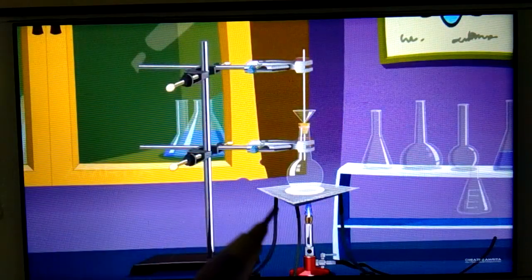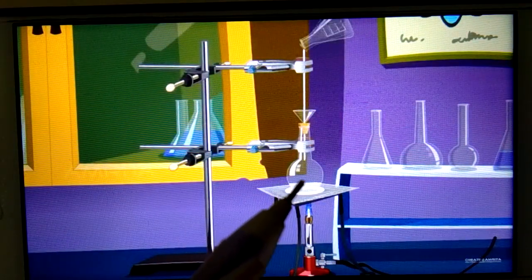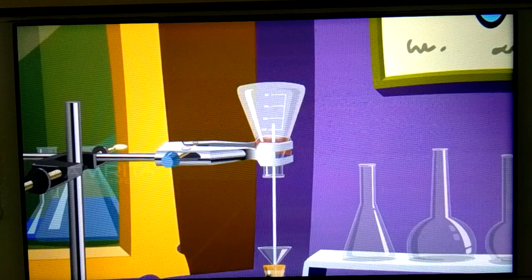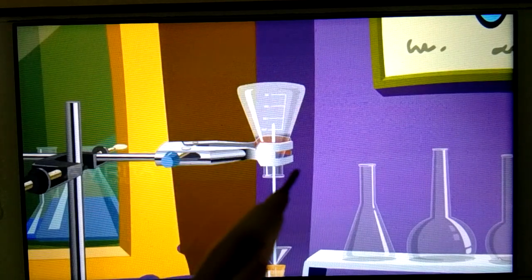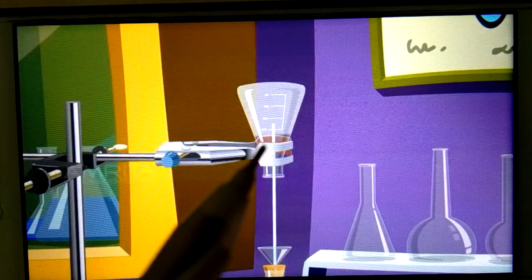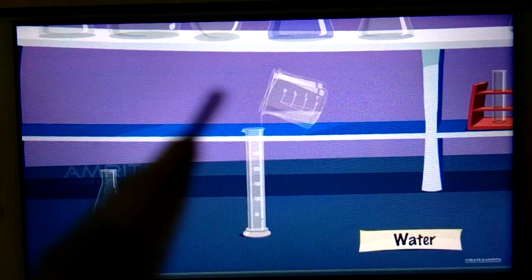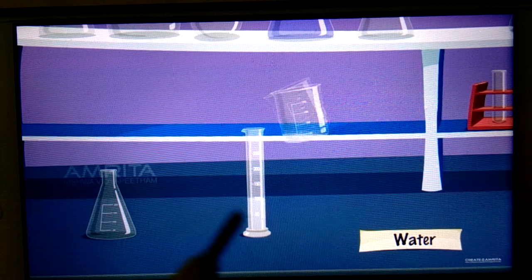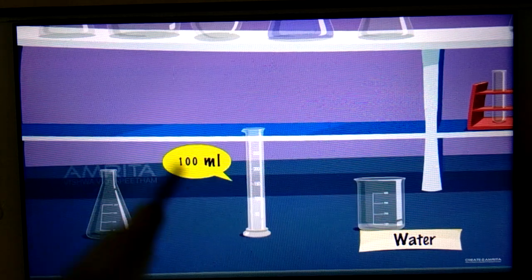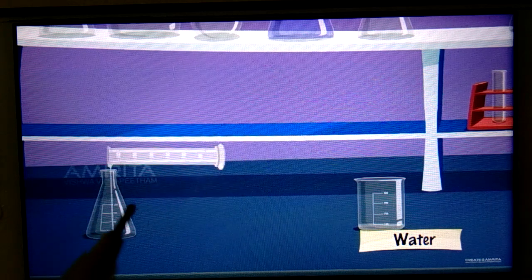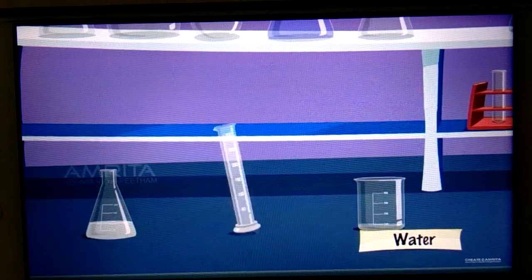So here for lyophobic sol you have to arrange in this way. In the round bottom flask you have to heat the water, and arrange the conical flask in this way, inverting it to collect the steam, the water vapor. Then take 100 ml water with a measuring cylinder and transfer that water into this conical flask in which the steam is collected.